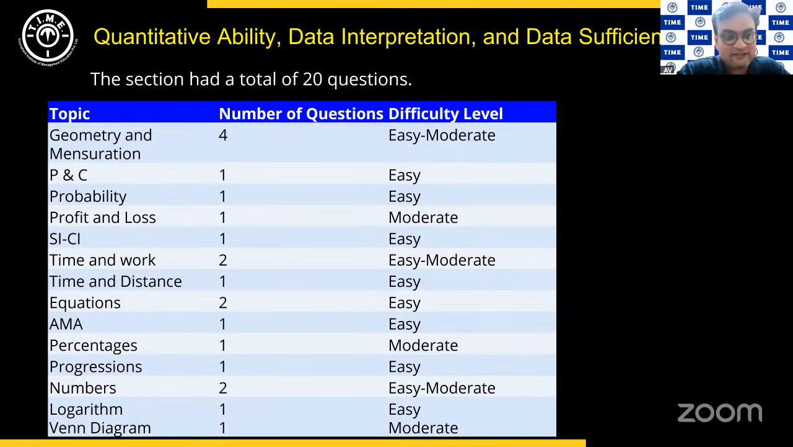There were a couple of questions from numbers. There was one question from logarithm, very direct. You could have simply substituted the option choices and got done with it. No need to solve it. In Venn diagrams, there was one easy to moderate level question, somewhat direct. So this is what we had if you look at the topic breakup and the number of questions coming from each topic. Overall, 20 questions were there.